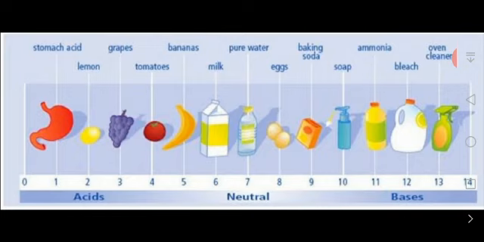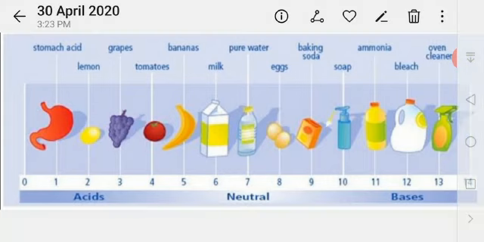And the second thing, lemon. Then grapes and tomatoes, banana. Up to 6 all are acids, but the seventh one is neutral. After 7, all are bases, which don't harm in the same way, such as eggs, baking soda, soap, ammonia, bleach, oven cleaner. Okay.